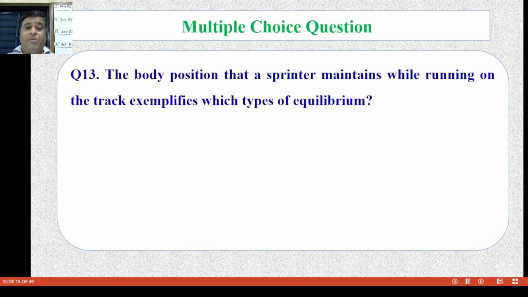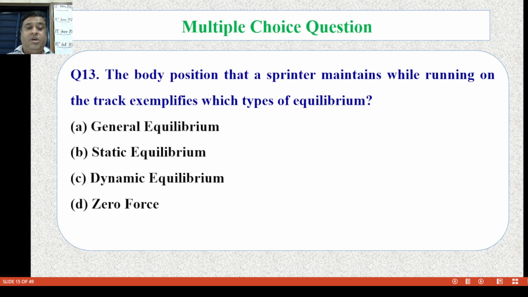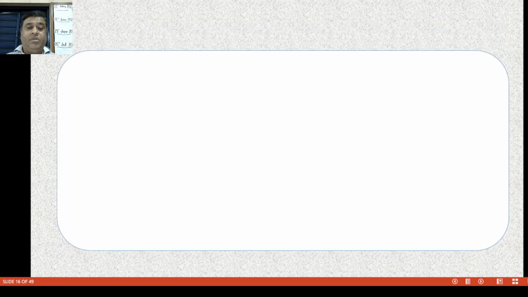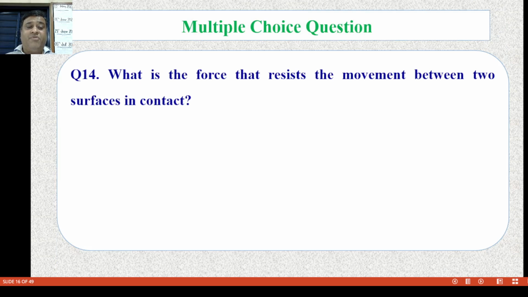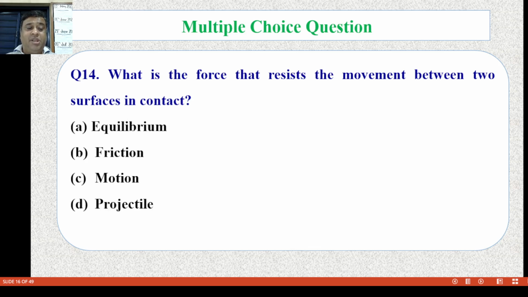Question number 13. The body positions that sprinters maintain while running on the track exemplify which type of equilibrium? General equilibrium, static equilibrium, dynamic equilibrium, or zero force. Now the correct answer is C, dynamic equilibrium. Question number 14. What is the force that resists the movement between two surfaces in contact? That is equilibrium, friction, motion, or projectile. Now the correct answer is B, friction.